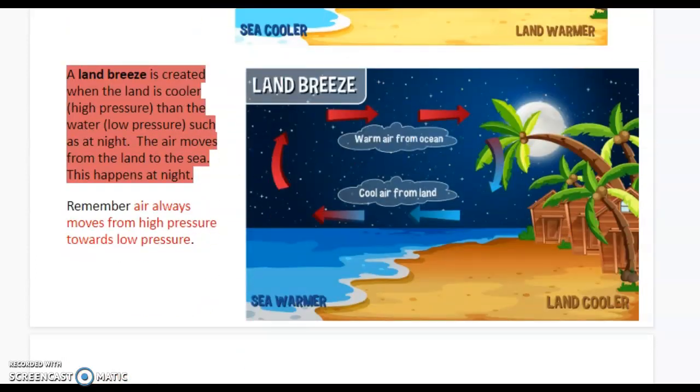A land breeze is created when the land is cooler, high pressure, than the water, low pressure, such as at night. The air moves from the land to the sea. Remember, this happens at night. So now, at nighttime, the sand has cooled off, so this becomes our area of high pressure. The water stays warmer. This becomes our area of low pressure, still going high to low, so it's going to go from the land towards the sea. So high to low, from the land towards the sea. Remembering here, air always moves from high pressure towards low pressure.